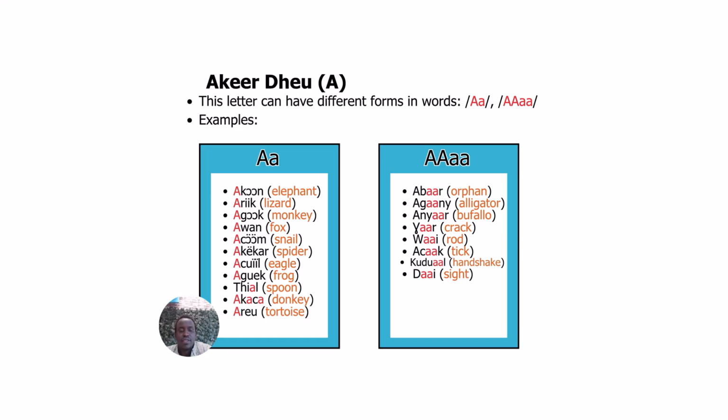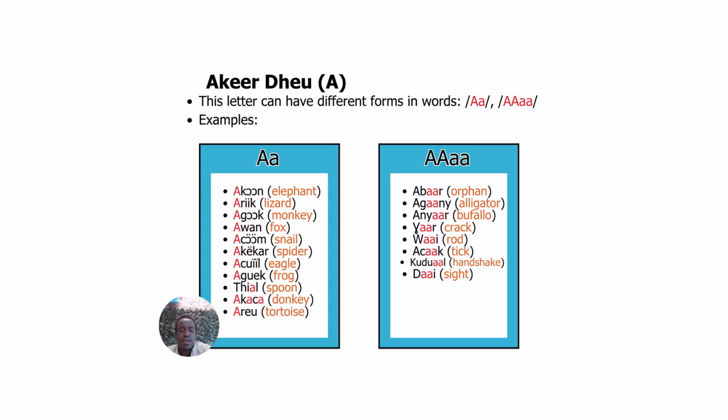Acorn means elephant. Arik means lizard. Agok means monkey. Awan means fox. Achom, snail.